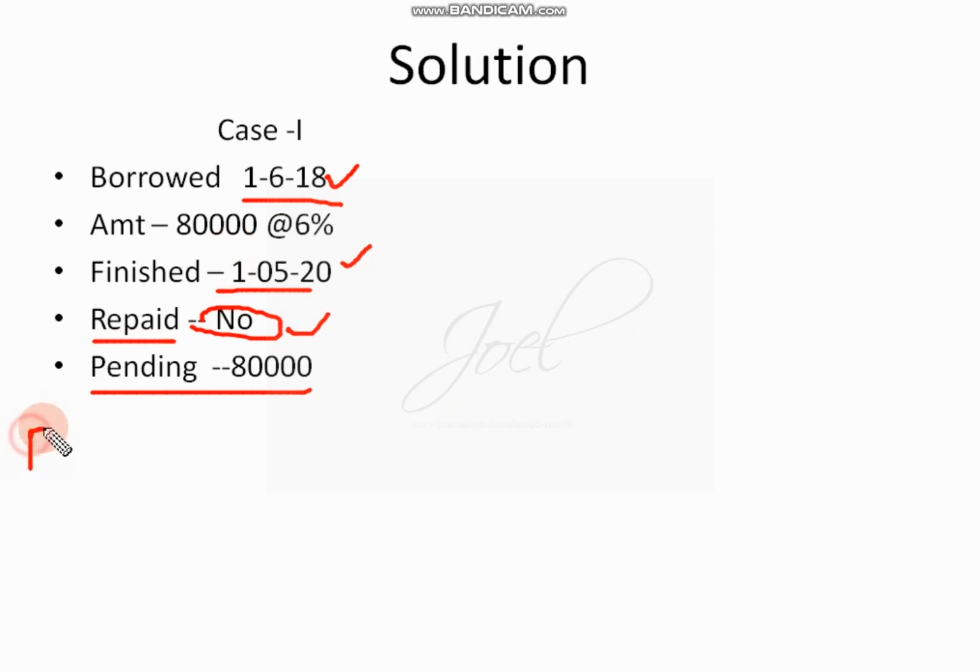So what is my period? It will start from 1/6/18 and it will end on 31st-3/20. This is for calculation purpose.